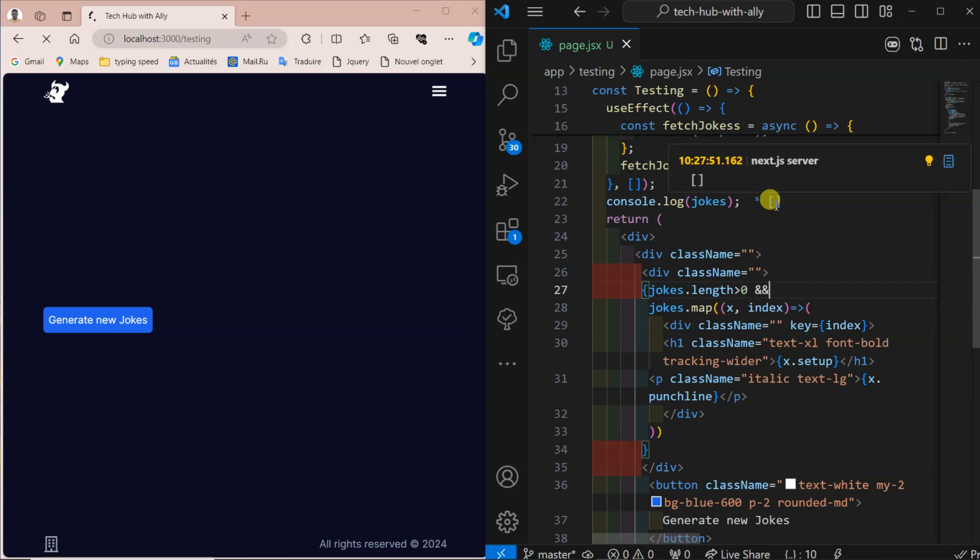You can see here it's empty, it's not going to show us this one. Otherwise we want to show something. Now it's coming, but it's not what we want, so let's do something small here.